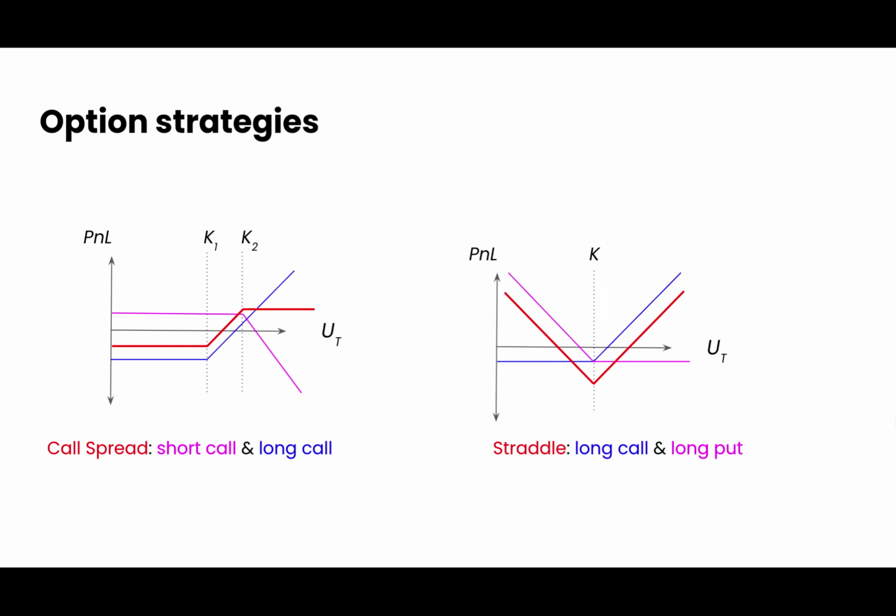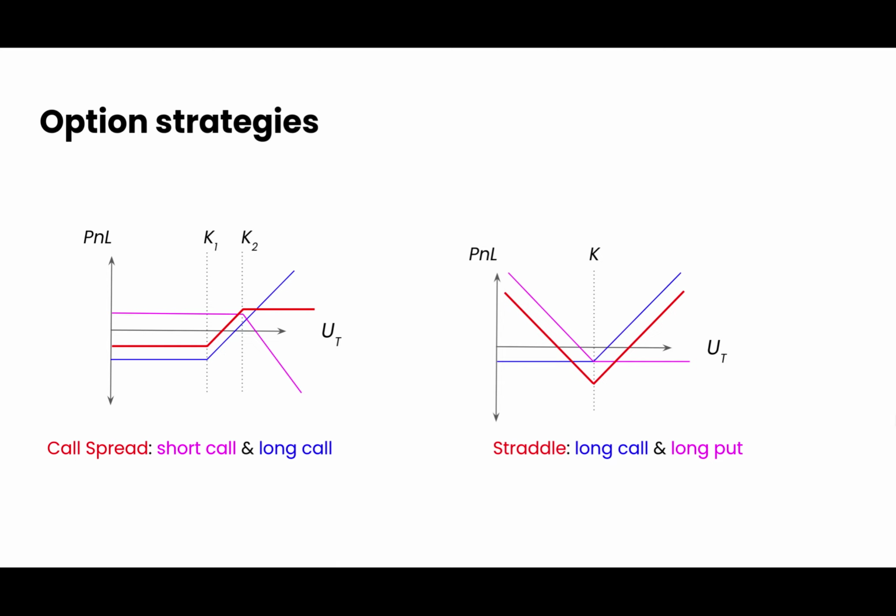The diagram on the right shows a straddle, a combination of a long call and a long put, with the same strike K and the same expiration date T. The result is the red line, a V-shaped payoff which is negative around the strike price K. Both of these examples are combinations of options that are combined concurrently. We will see these examples later in the code as well.